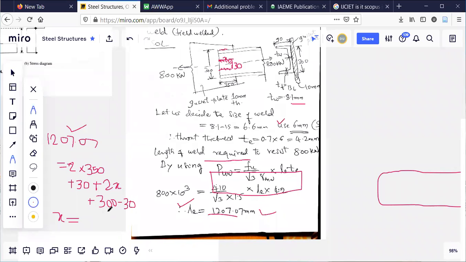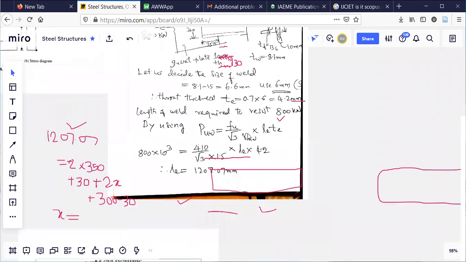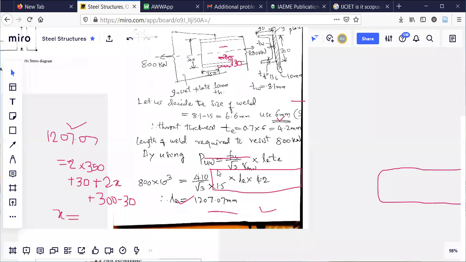Any questions here? Anybody has got any doubt? What I have done? I simply used one simple formula here. This formula I used. In this one, I calculated LEA. After finding LEA, I came to know that this much is not enough. It is only 1000. So I need to form a slot here.